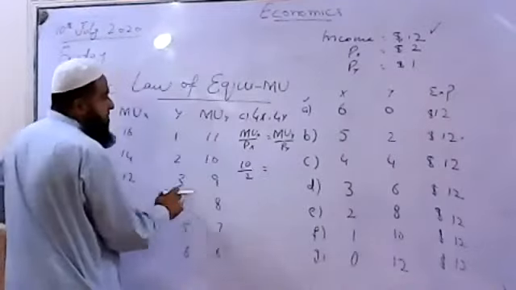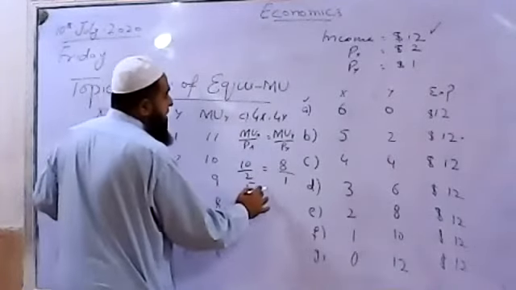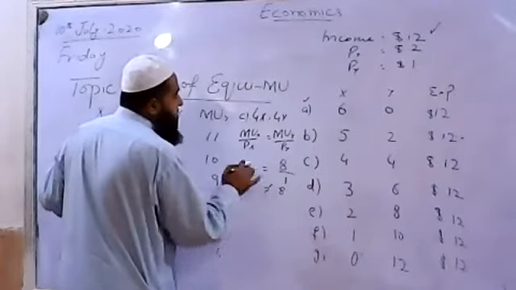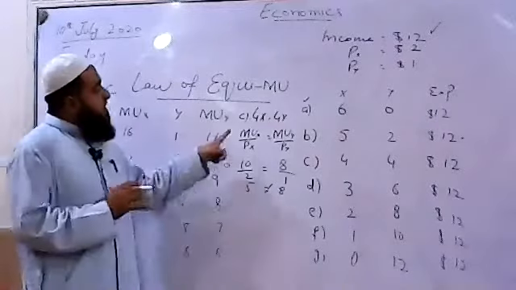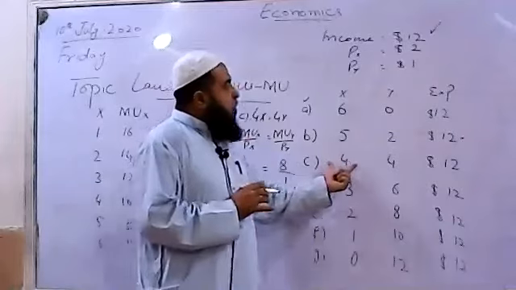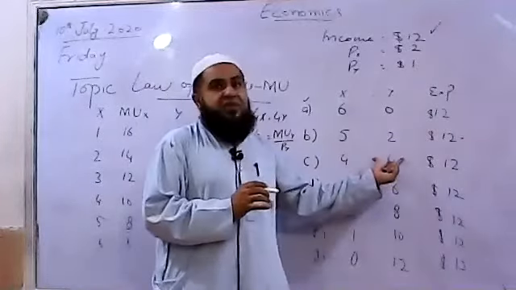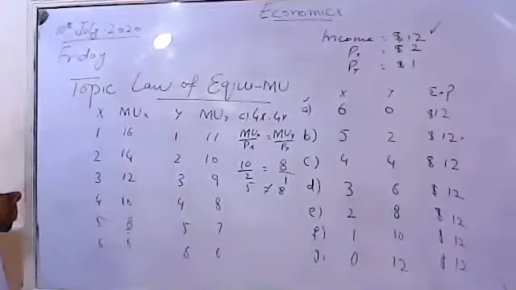And fourth unit of Y, it is 8 by 1. So it is 5, and again it is 8, which is not equated. So again we find that the consumer is not in equilibrium, even though he is buying 4 of X and 4 of Y. Therefore, his consumption bundle is not maximizing his total utility.